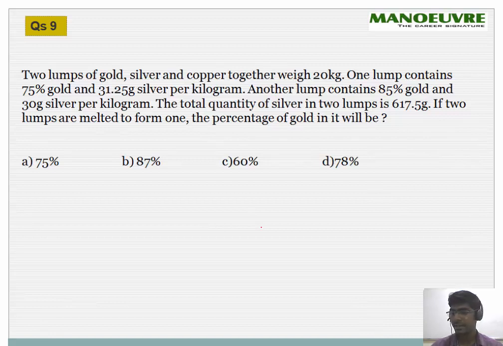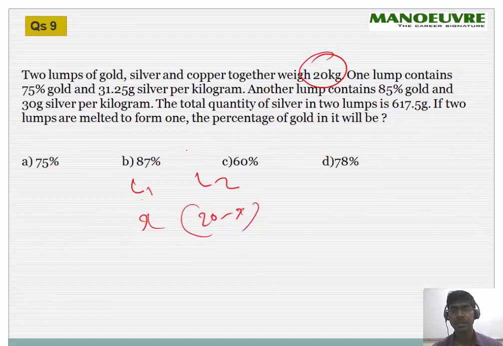Okay, fine. So let's say there is a lump 1 and lump 2. Lump 1 is x, and the total is 20 kg, so lump 2 is 20 minus x, right? One lump contains 75% gold and 31.25 grams of silver per kilogram, and another lump contains 85% gold and 30 grams of silver per kilogram. And the total quantity of silver in two lumps is this.